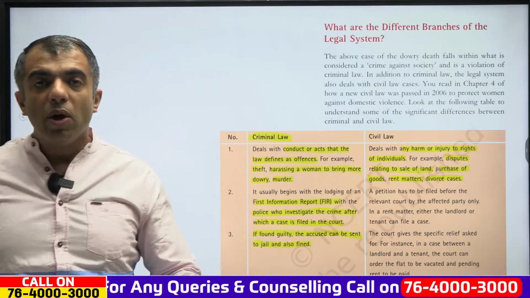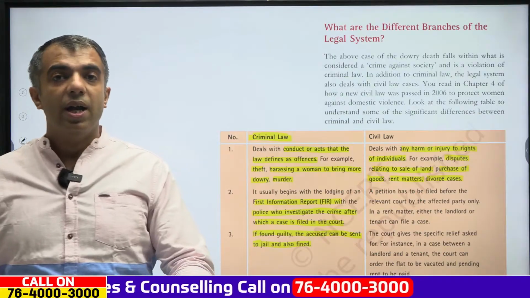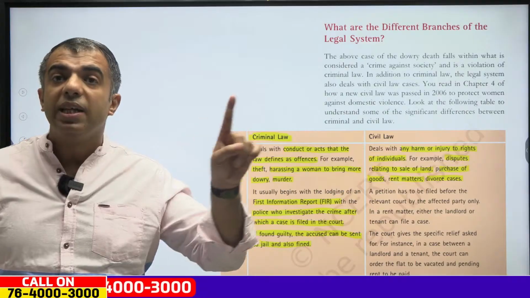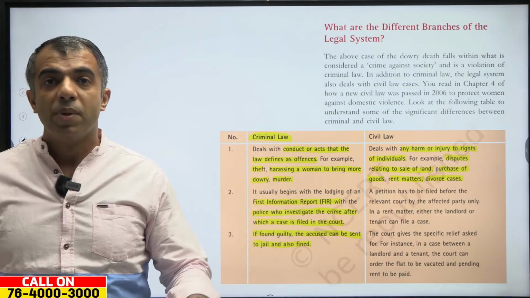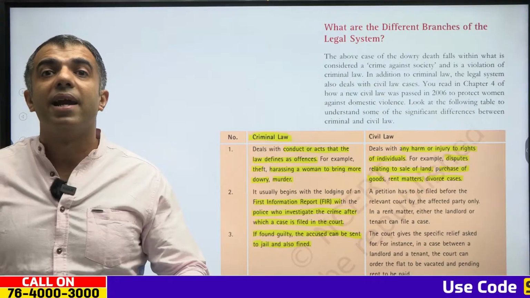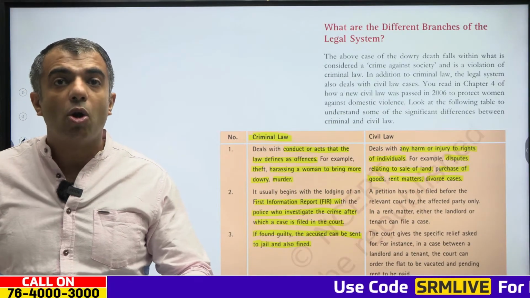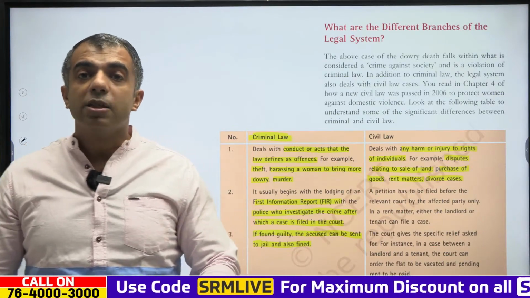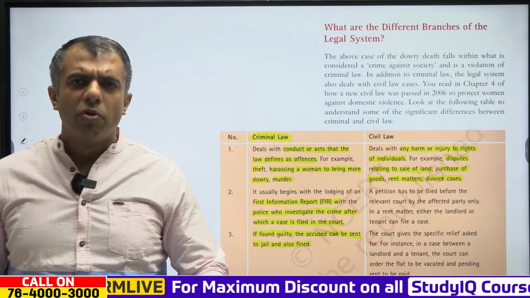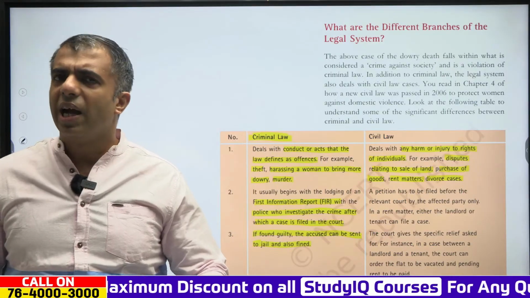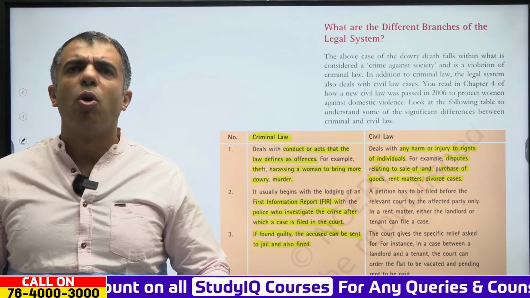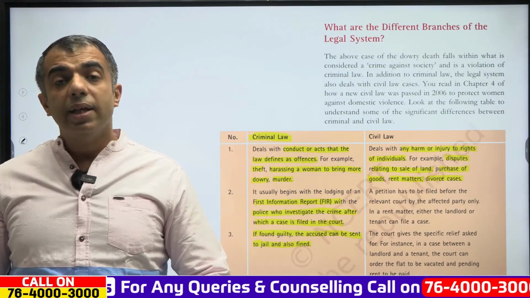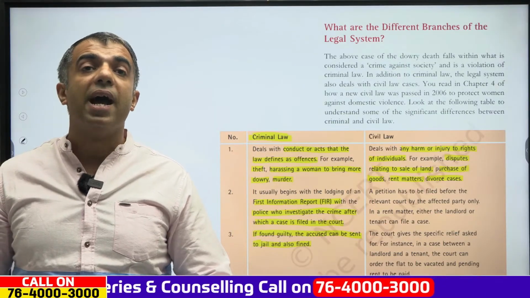Clear? Now, in this, a petition has to be filed before the relevant court. And in civil cases, only the affected party can file. Moreover, if it is a rent matter, it is either a landlord or a tenant that can file the case. In this case, the court gives the specific relief that is asked. For instance, in a case between a landlord and a tenant, the court can order the flat to be vacated and pending rent to be paid. Clear?